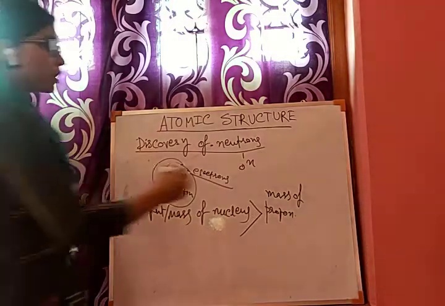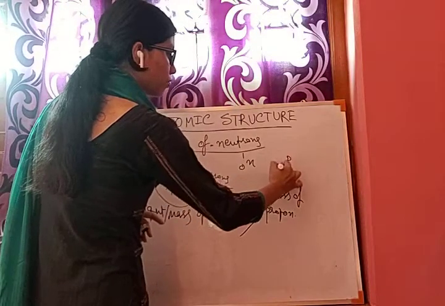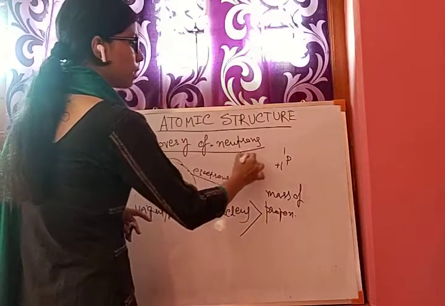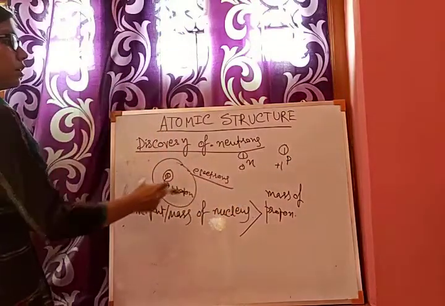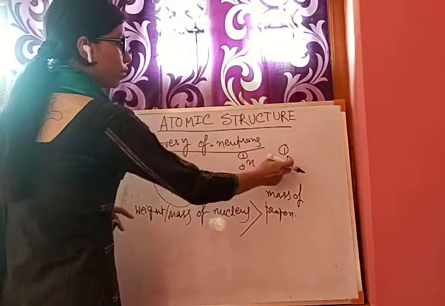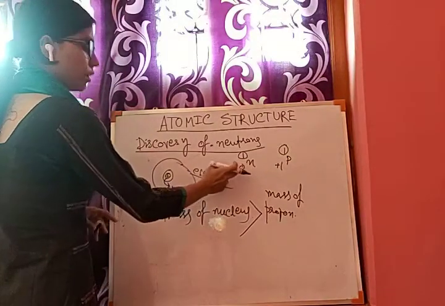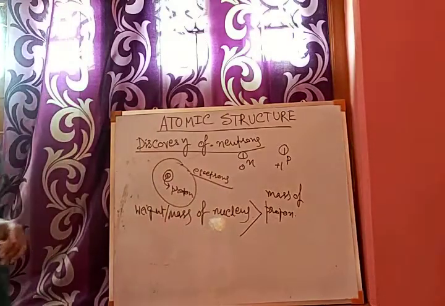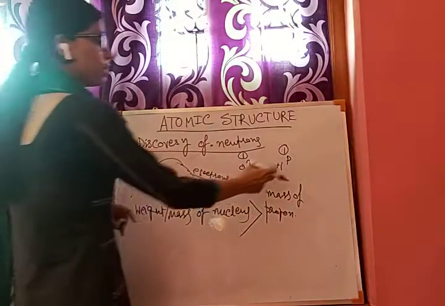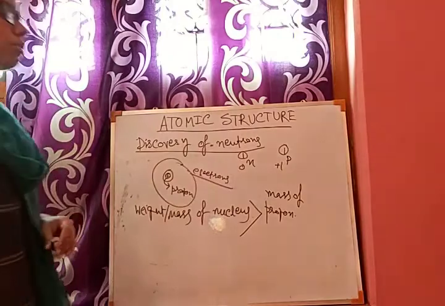By this 1 you can see protons are represented by +1 and 1, so their masses are equal. The mass of proton and neutron are equal, but the difference is that the neutron is neutral and has no charge, while the proton is positively charged, carrying unit positive charge.